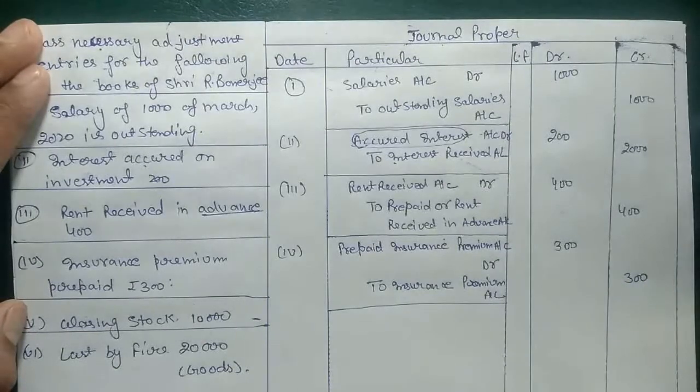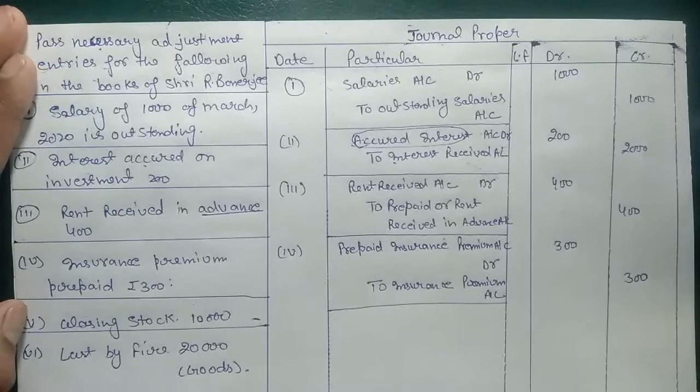So, as we have discussed, in case of prepaid, we need to flip the entry. First, we need to think about the base entry for paying premium. The base entry is insurance premium to cash. But in case of prepaid, we need to flip the entry. Then insurance premium will go on credit. Earlier, it was on debit when we were paying. Now it will go on credit, and in debit we will add prepaid insurance premium.